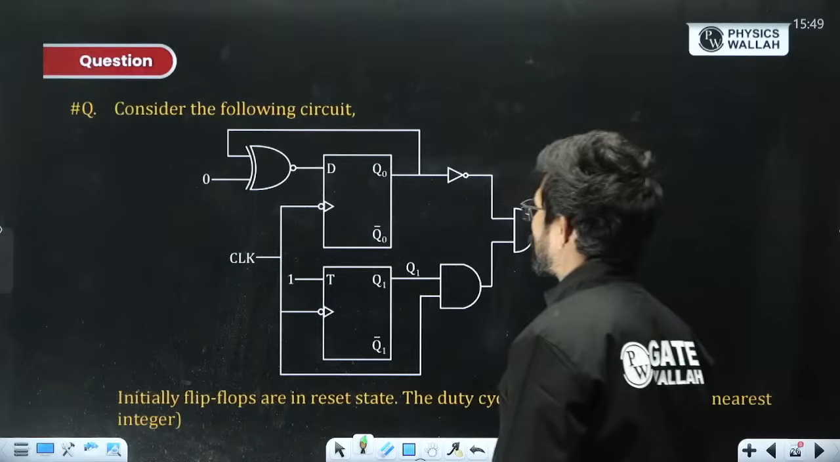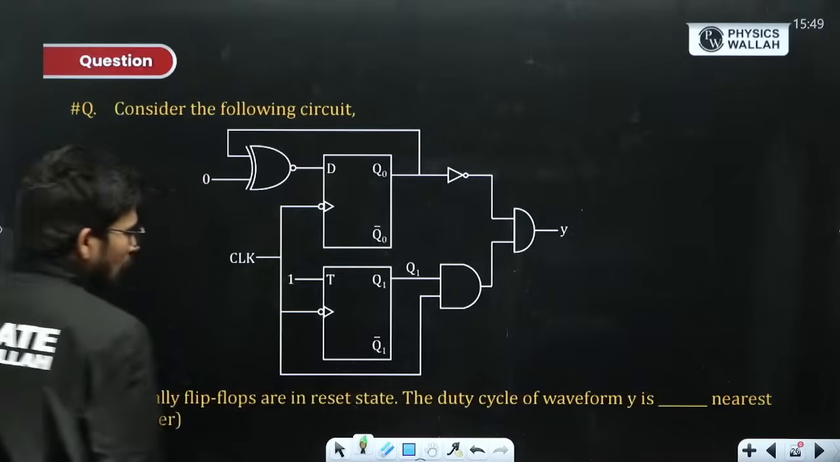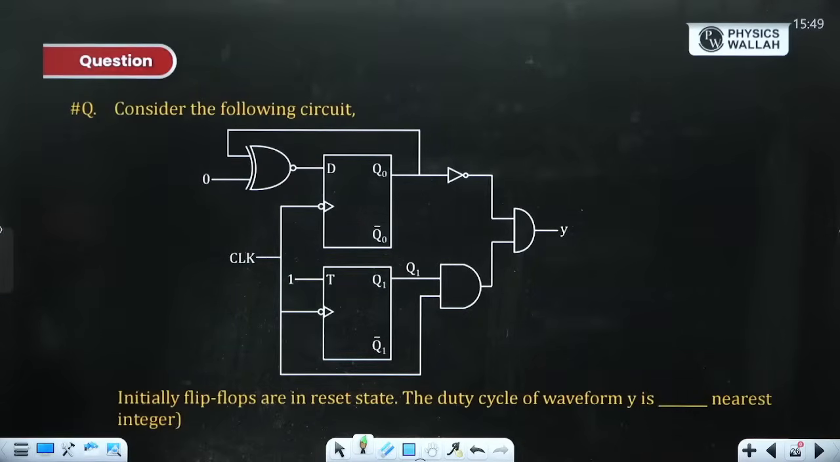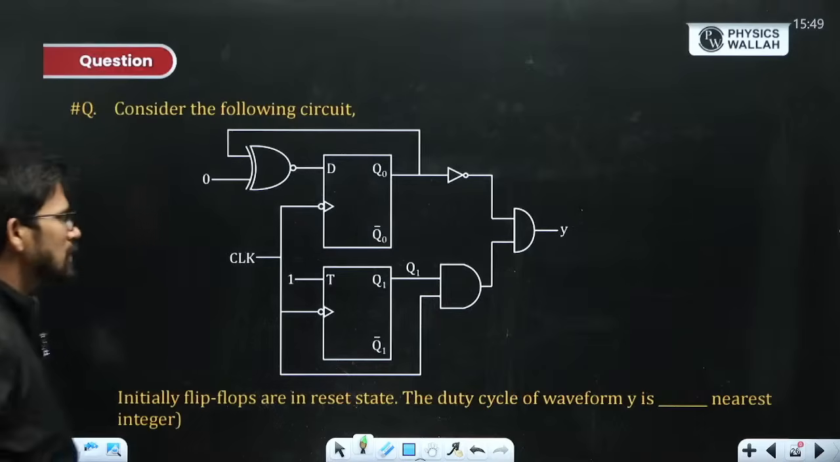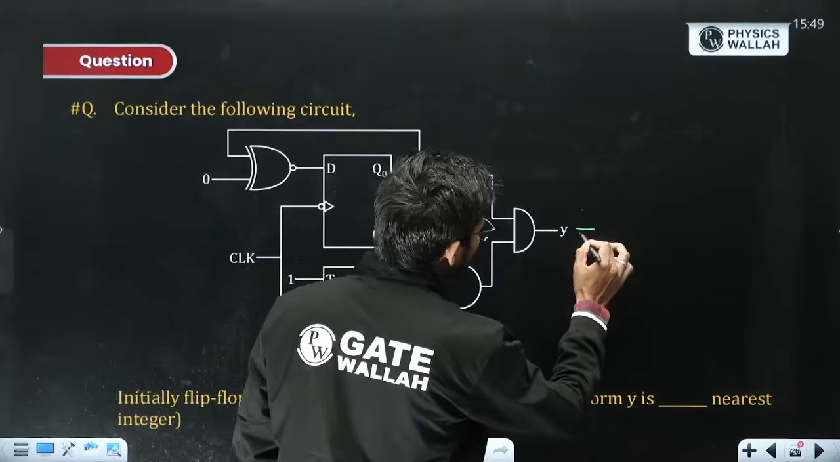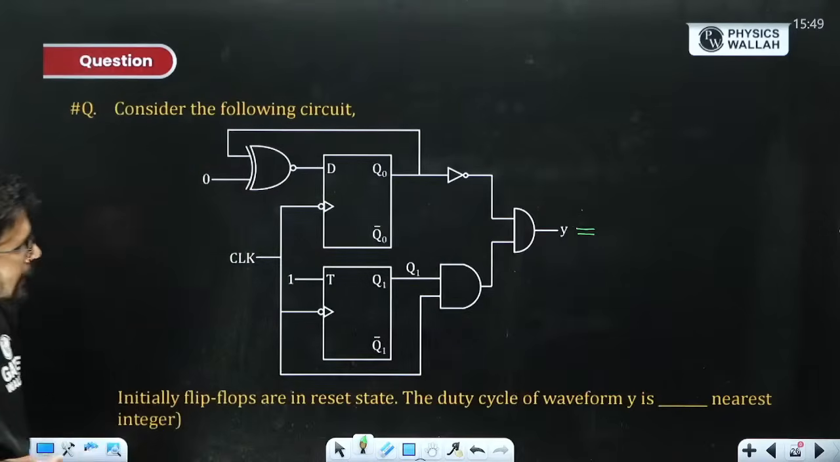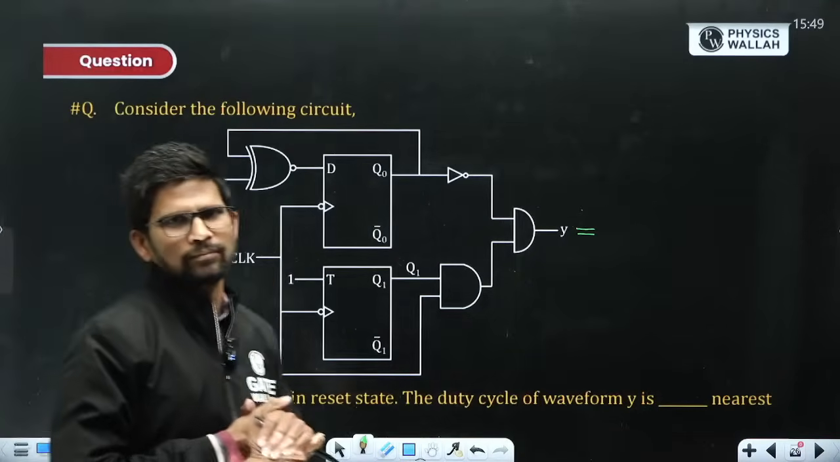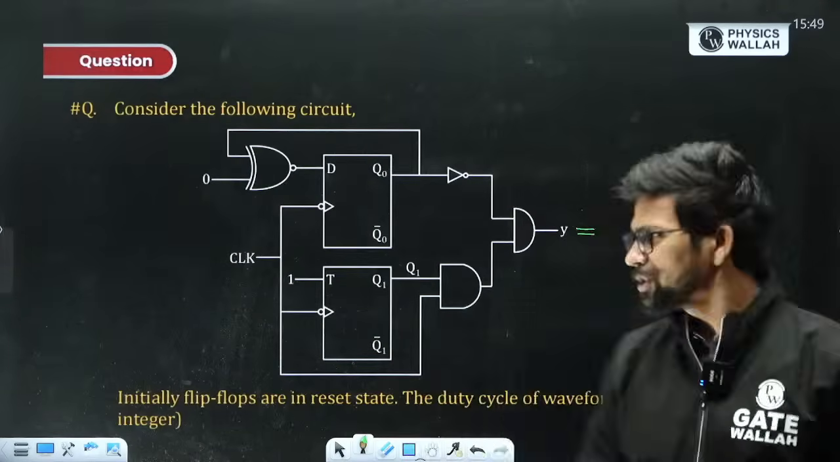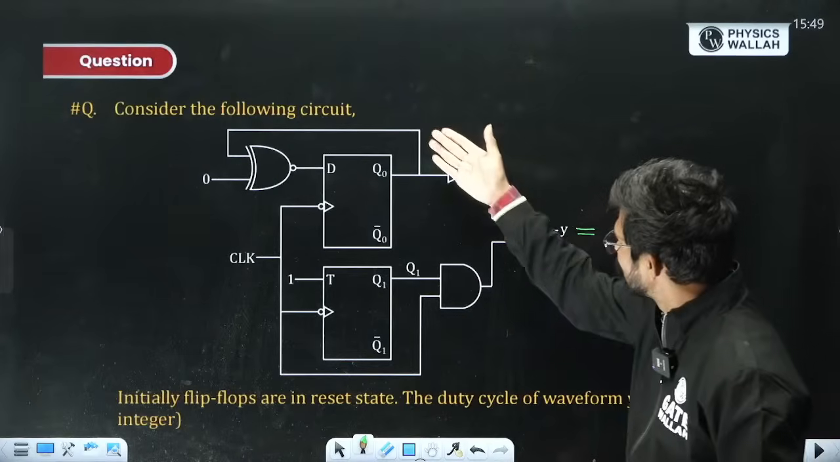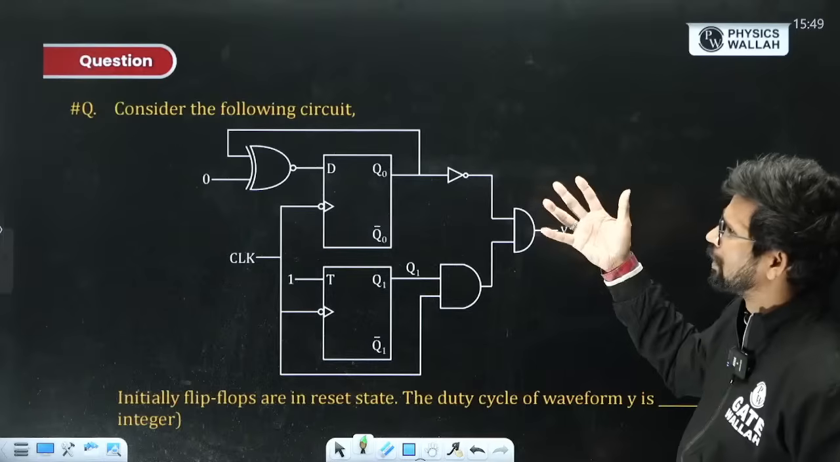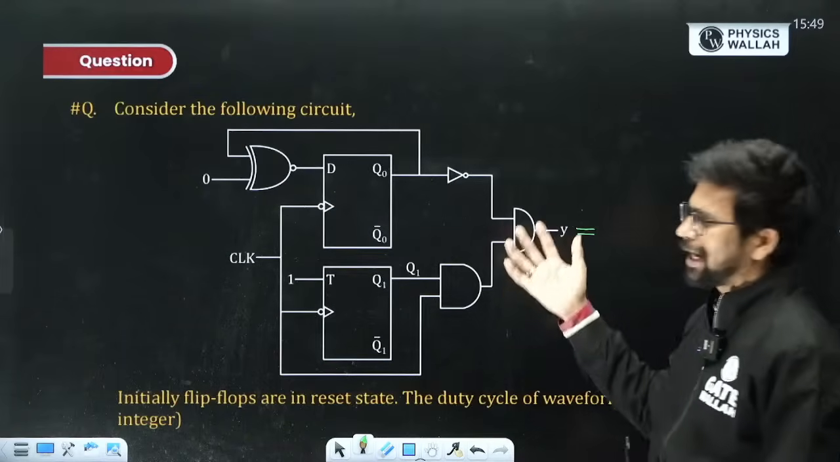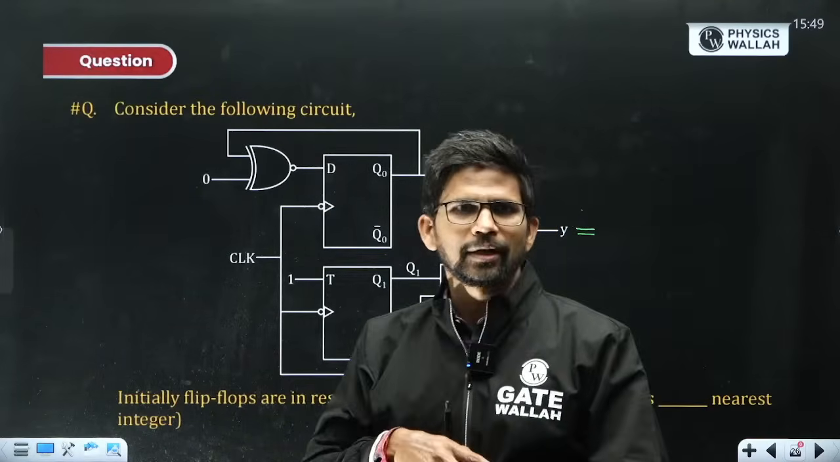Quickly consider the following circuit. Now let us try to find out what is y. Firstly calculate output y in terms of this q0 and q1, then try to draw the waveform, है ना। Initially firstly find out y, this is in terms of q0 and q1, and then try to solve the circuit.